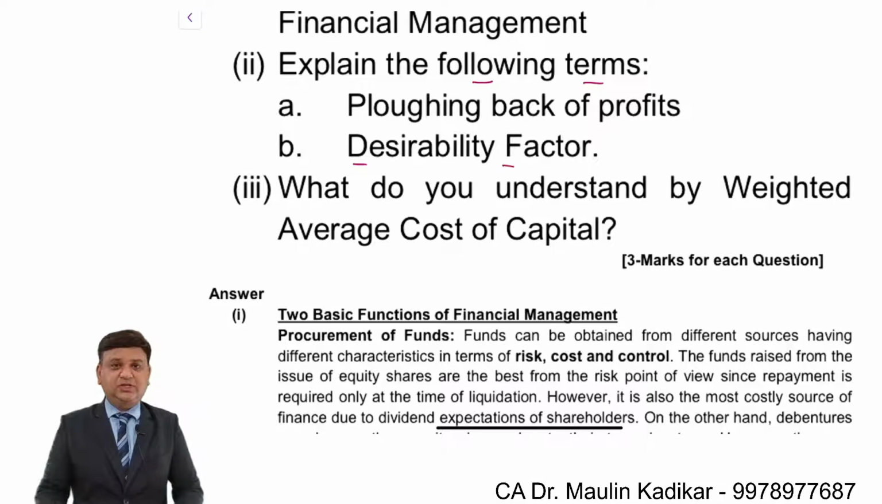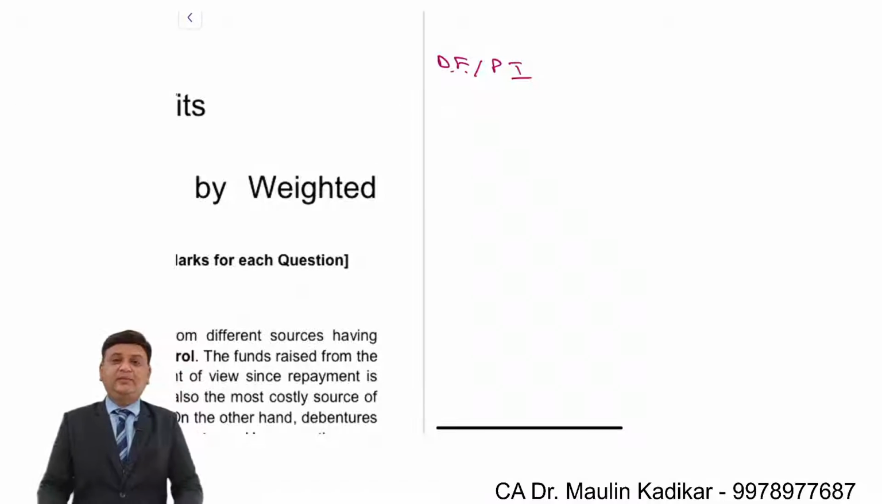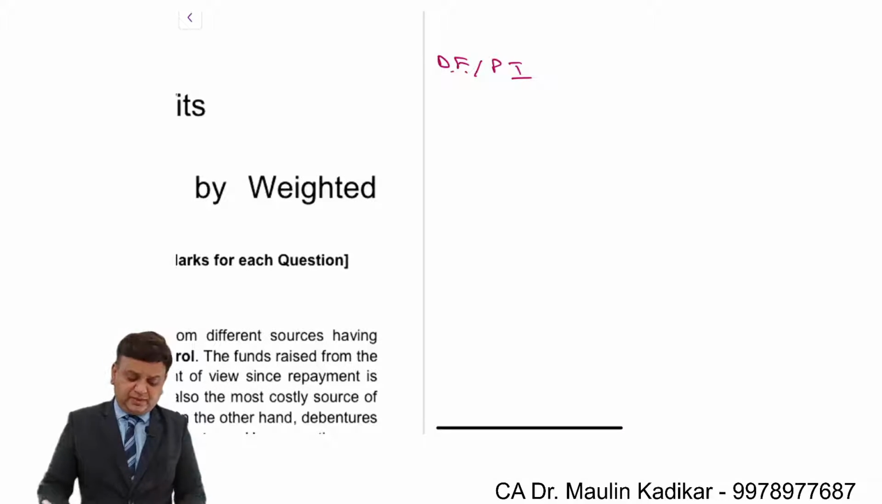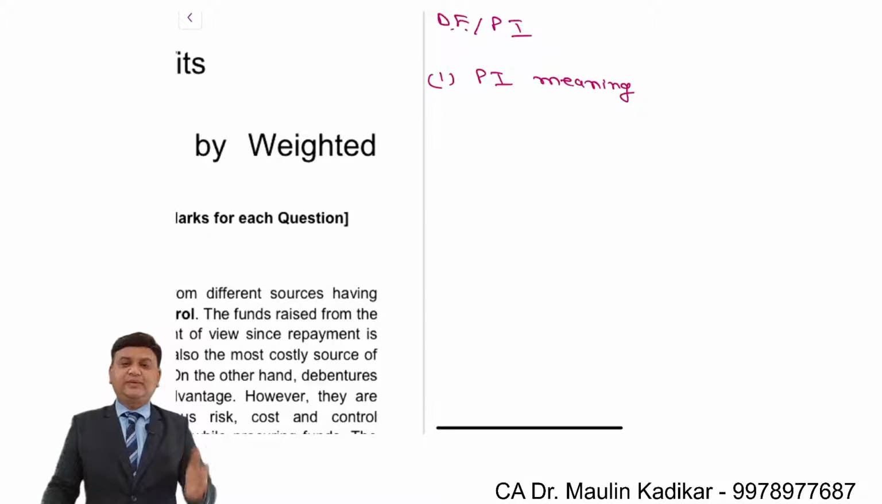In that, the question says that you are required to explain the desirability factor. We understand that the desirability factor is nothing else but a profitability index. What can we write about the desirability factor or profitability index? The first thing we can write is the meaning of PI or desirability factor. PI indicates the present value of the cash inflow for every 1 rupee of the investment that you make in the business.